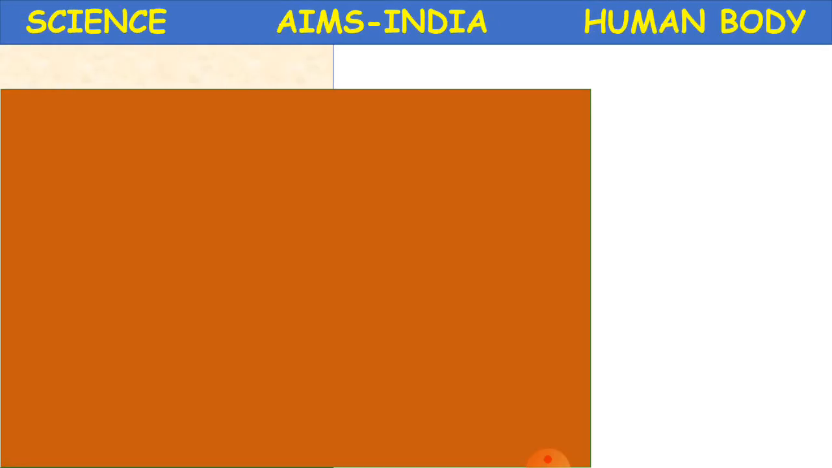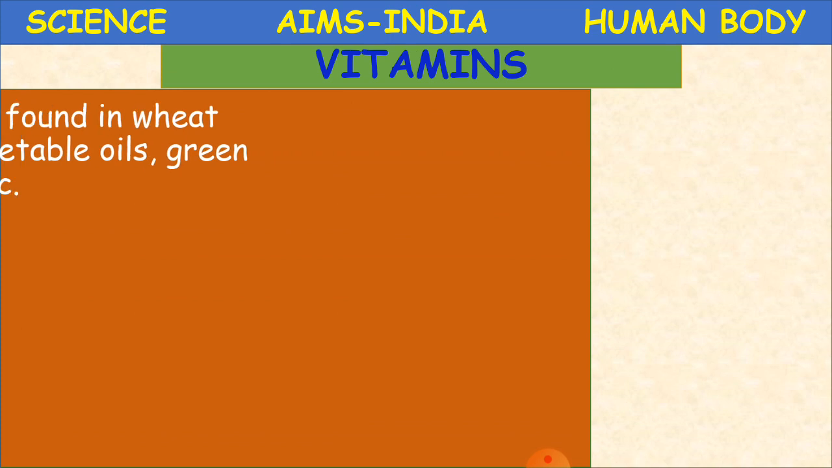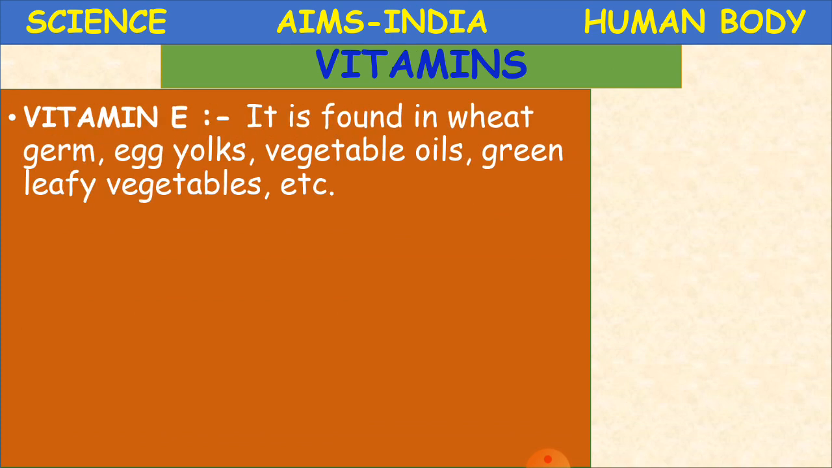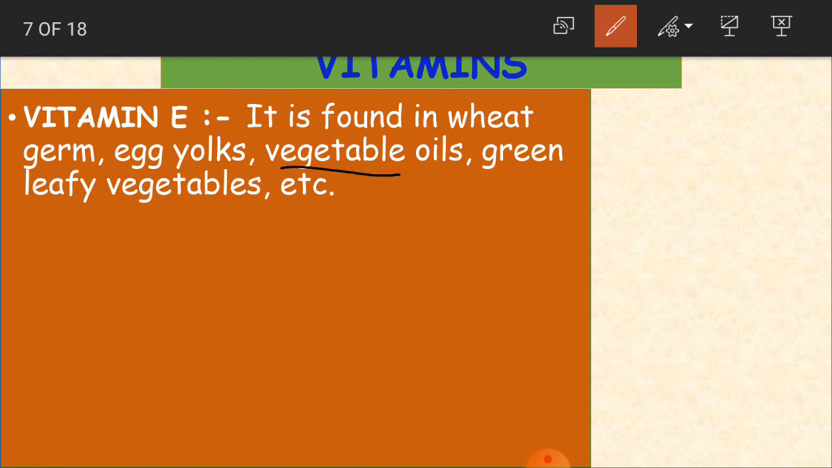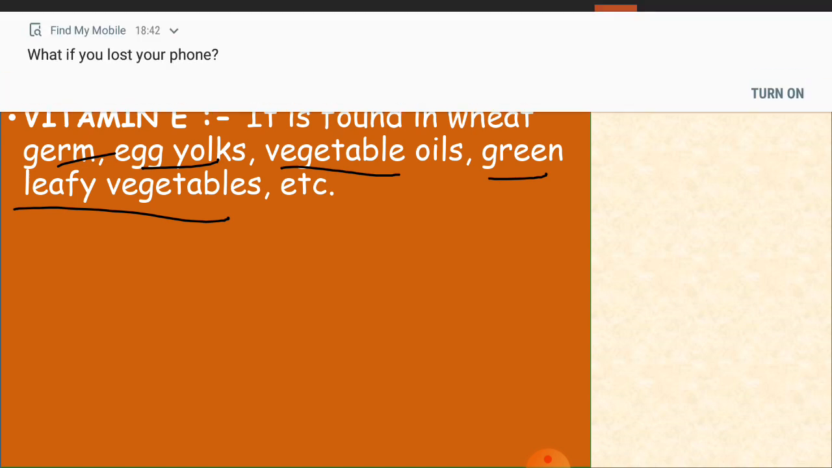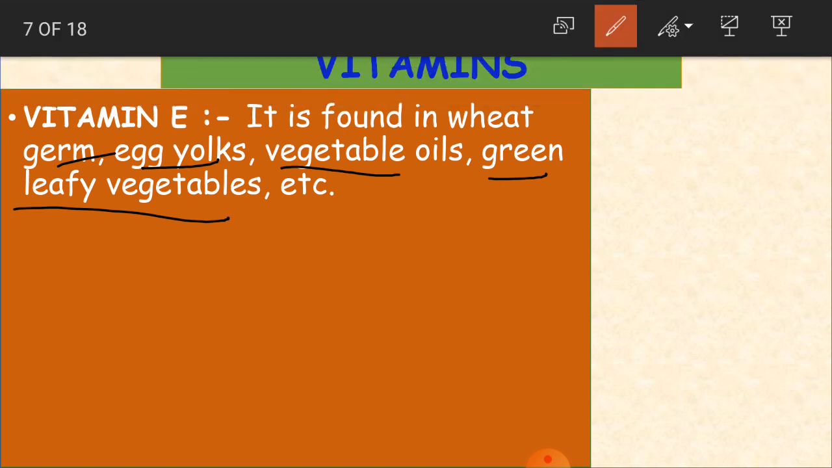Now about vitamin E. Where is it found? It is found in wheat germ, egg yolks, vegetable oils, green leafy vegetables, etc. All these carry vitamin E. Like you can have it in nuts and seeds also. Okay, children.